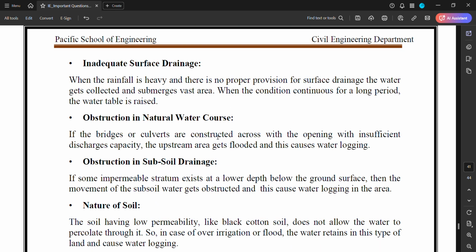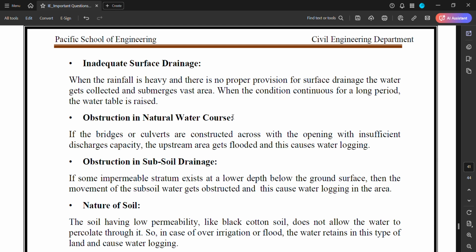When rainfall is heavy and there is no proper provision for surface drainage, the water gets collected and submerges a vast area. When the condition continues for a long period, the water table is raised. Obstruction in natural water courses: if bridges or culverts are constructed across the water course with insufficient opening and discharge capacity, the upstream area gets flooded and this causes waterlogging.